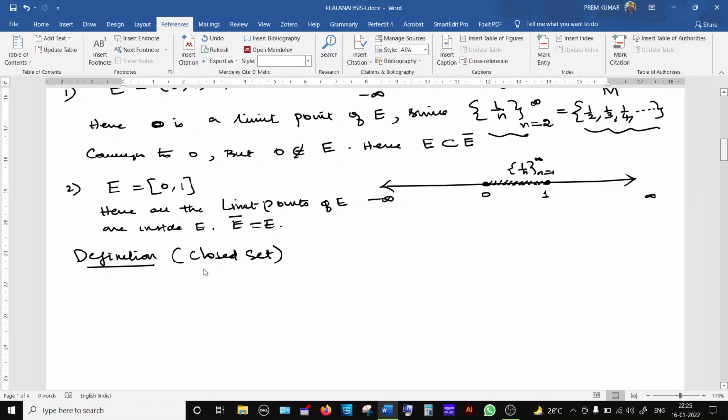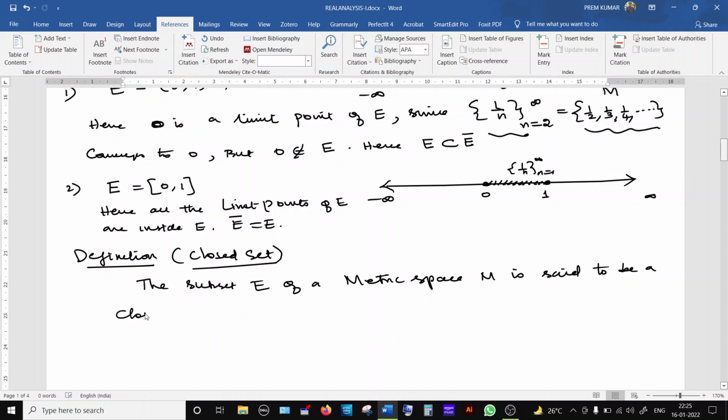Closed set: a subset E of a metric space M is said to be a closed subset of M if the given set is equal to its closure.